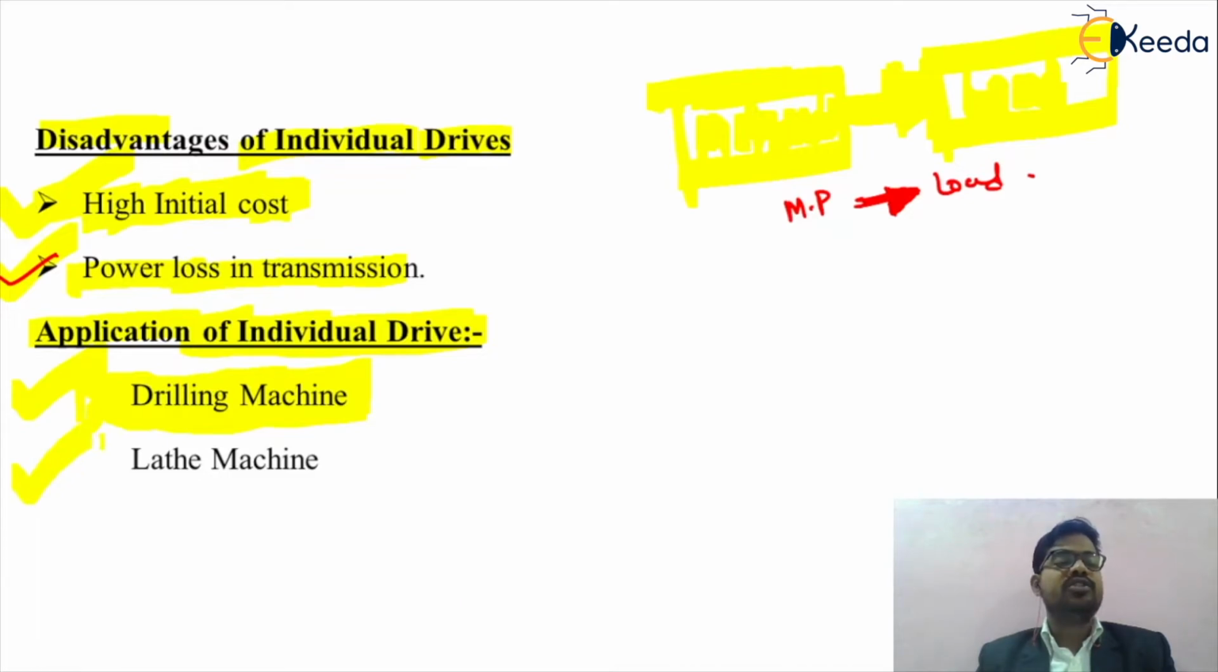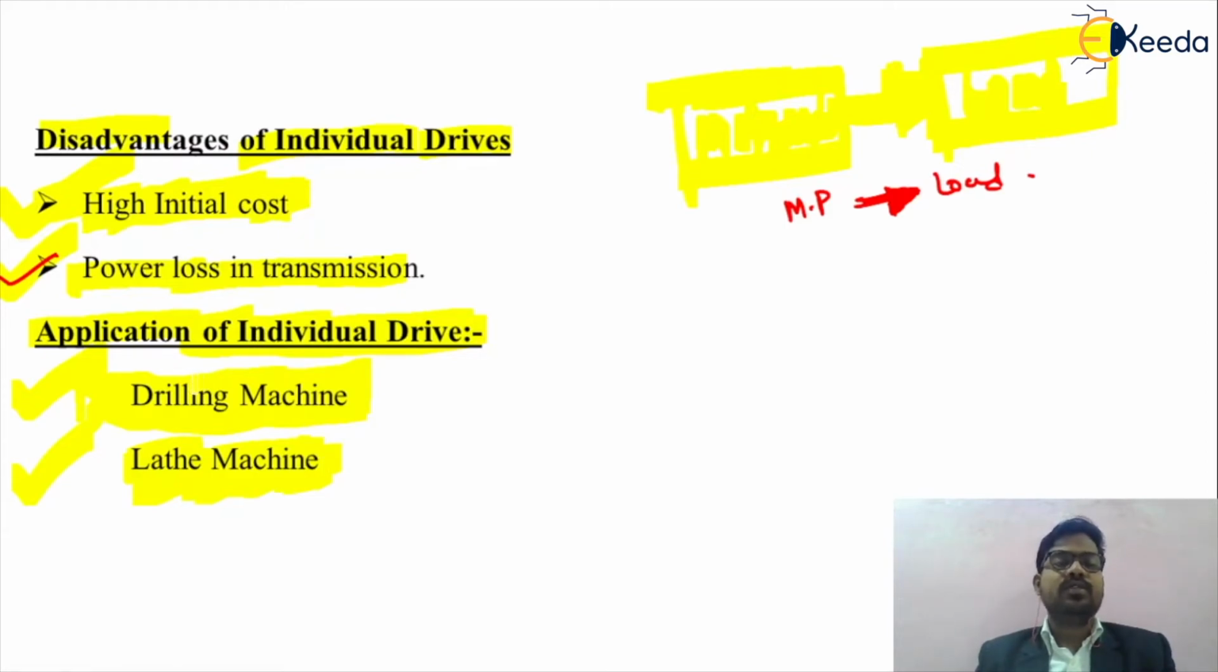The second application of the individual drive is the lathe machine. Lathe machines use a separate motor for their operation, so this is another example of the individual drive. Along with that, various machine tools employ such a drive. Such a drive is called the individual drive.